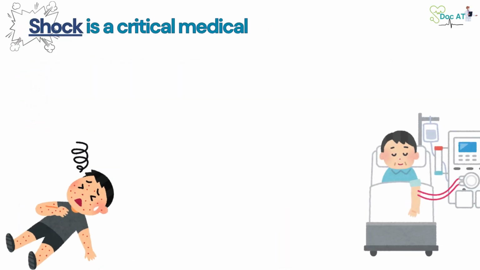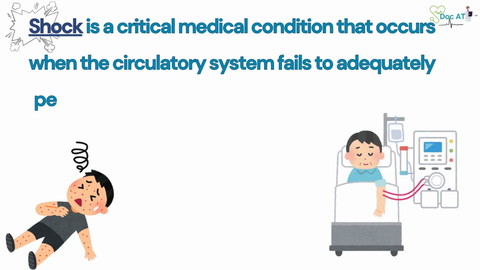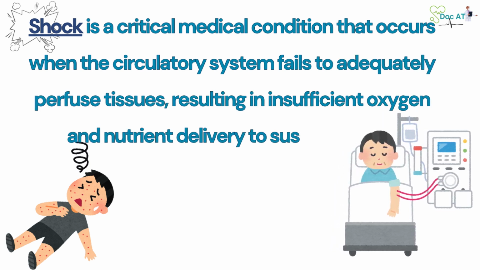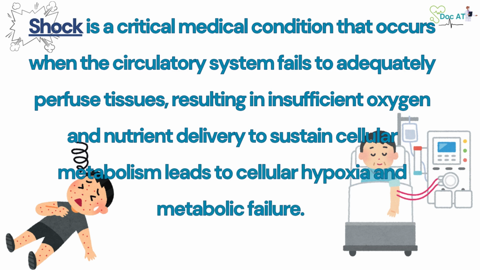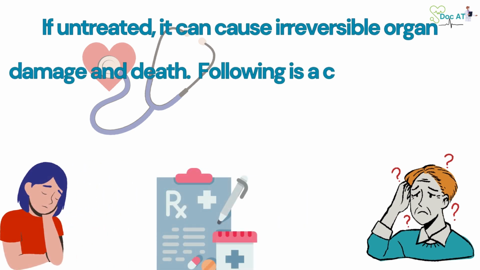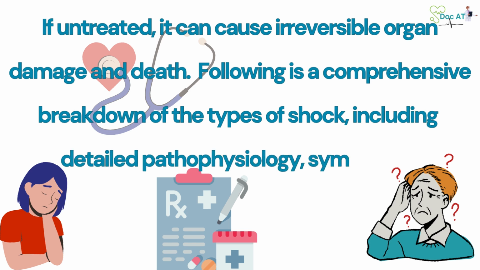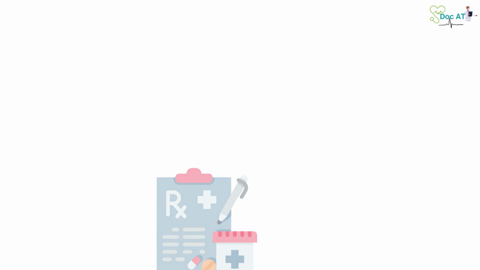Shock is a critical medical condition that occurs when the circulatory system fails to adequately perfuse tissues, resulting in insufficient oxygen and nutrient delivery to sustain cellular metabolism, leads to cellular hypoxia and metabolic failure. If untreated, it can cause irreversible organ damage and death. Following is a comprehensive breakdown of the types of shock, including detailed pathophysiology, symptoms, diagnostics, and treatment.